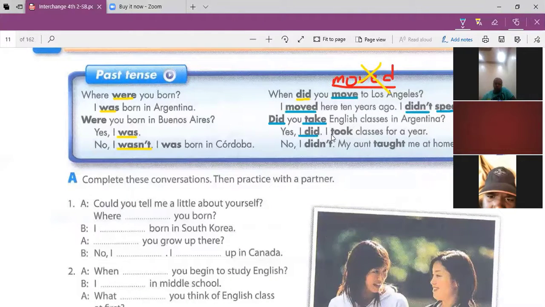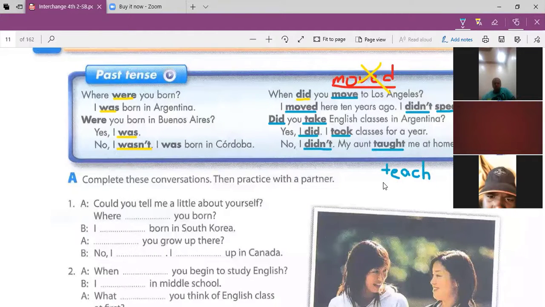Yes, I did. But here, this is the past tense of take. Take, took. I didn't. My aunt taught me at home. Taught is the past tense of the verb teach.